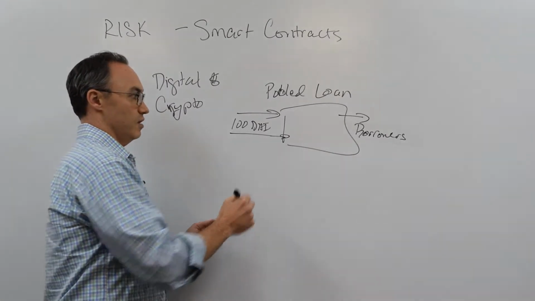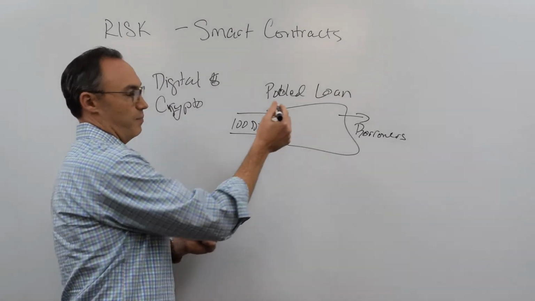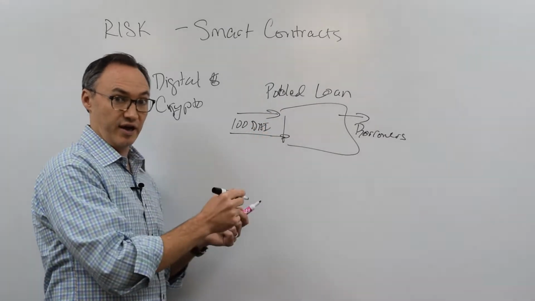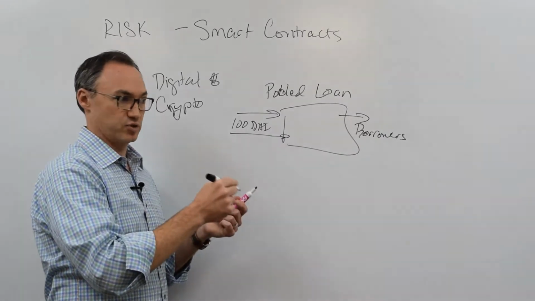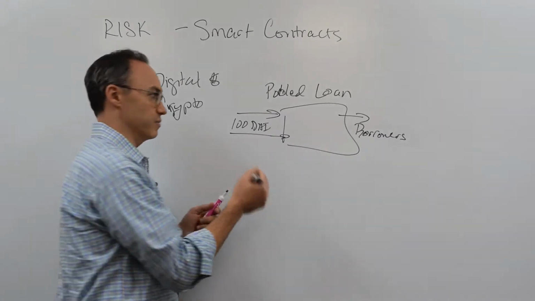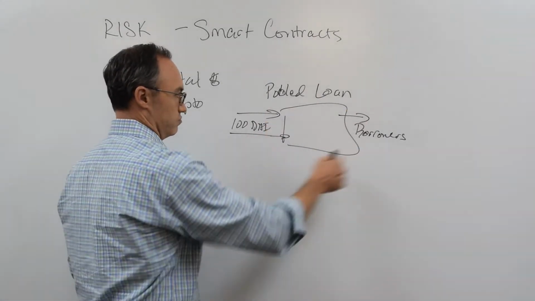Now, if this is Compound or DYDX or Fulcrum or something, it's pretty liquid. I can go get it out, but I have to execute some sort of code. I have to execute somehow to actually withdraw my money. So this is a bunch of code.